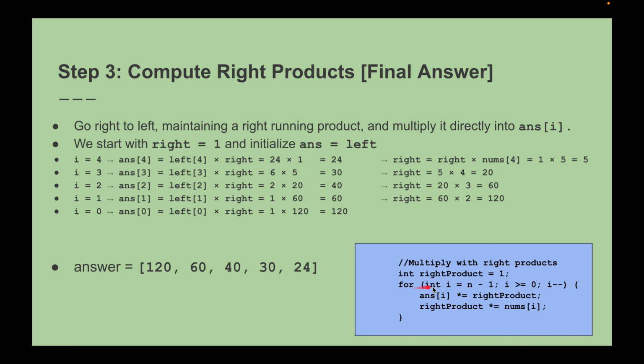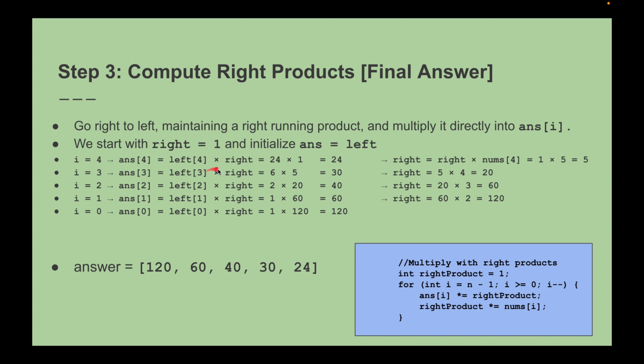Because as you see, we are taking the right product as 1, right? And then I will go from n minus 1 till the 0 value, right? Last index to the 0 index. And you multiply answer at I into the right product, and once it is multiplied, you will assign it to the answer at I. And so the right product is equal to what? The right product into nums at I is the right product.